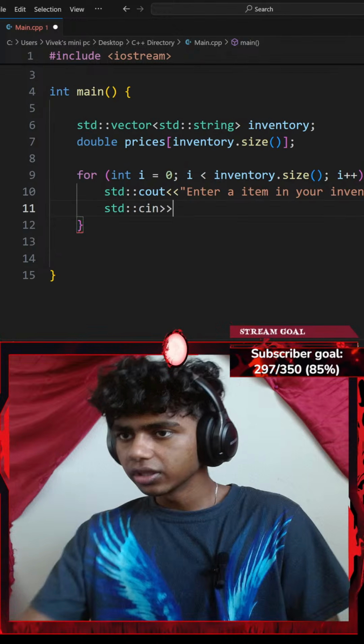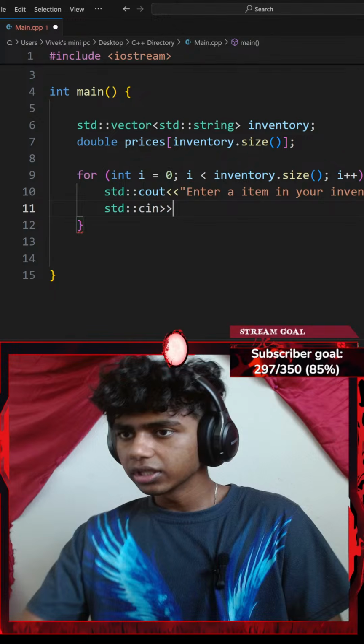Okay, it won't work. Oh, it does not? Okay, let me change that to 3 in that case. And guys, here comes the lag again. Okay, so I go with a standard console input. This is gonna be my inventory at index of I. I'll end that with a semicolon as well.